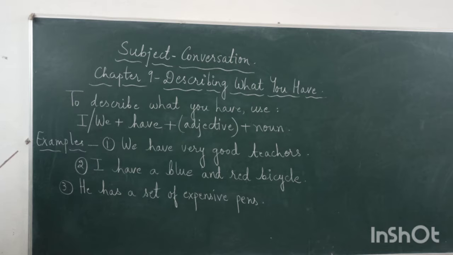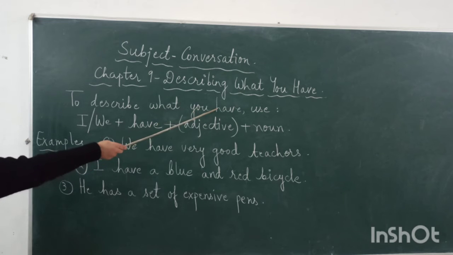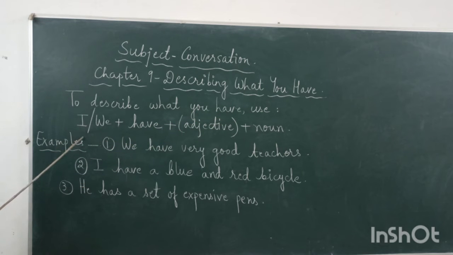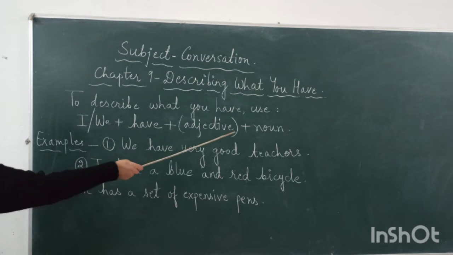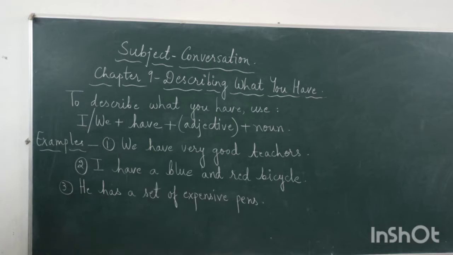Now students, let's see how we can describe things. To describe what you have, use I or we plus have plus the adjective plus noun. Now I told you what nouns are. Naming words are nouns.